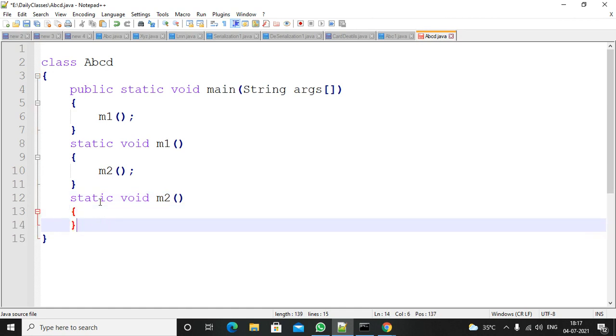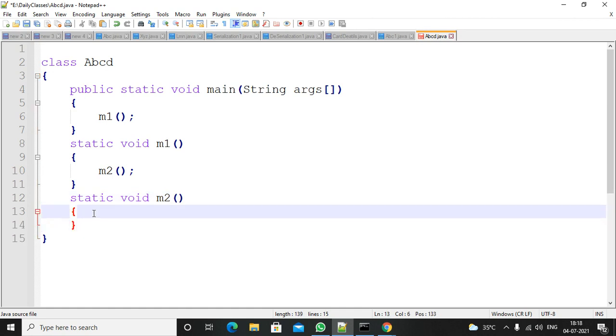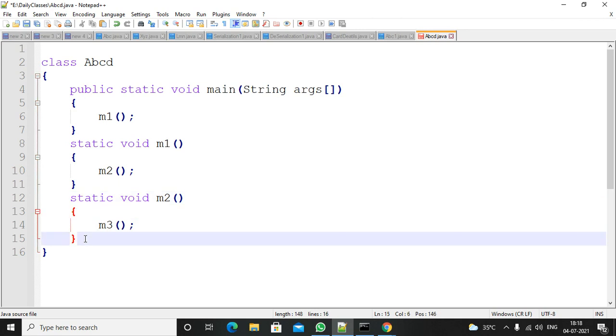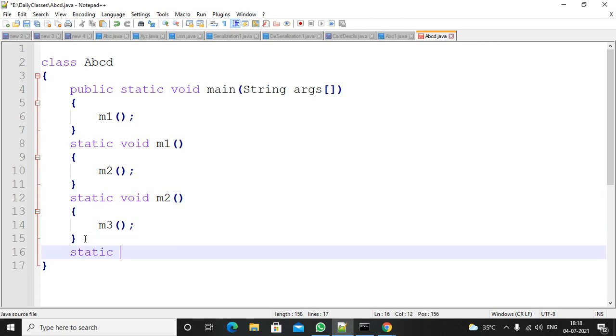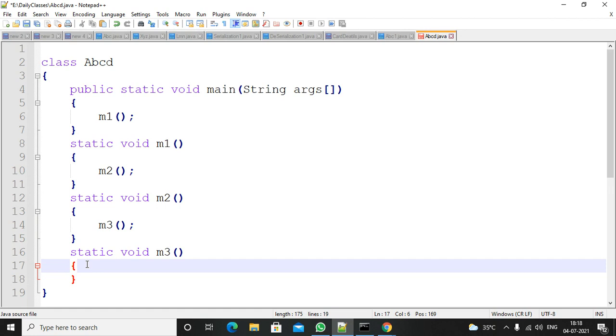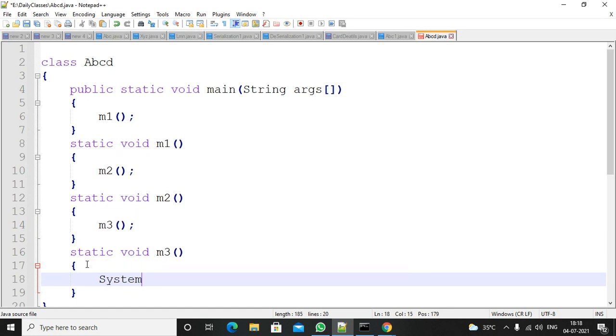From m2 also, I am calling one more method, the m3 method. Why I am calling, you will understand. The m3 method is called from a static method, so automatically this will be static only. Inside this m3 method, I will write only one statement, nothing else.